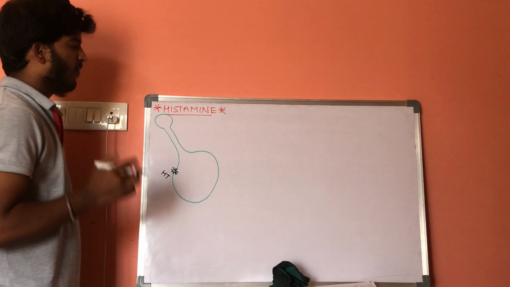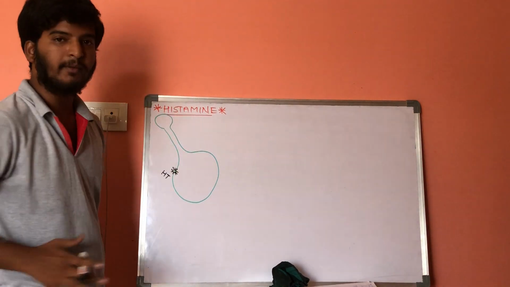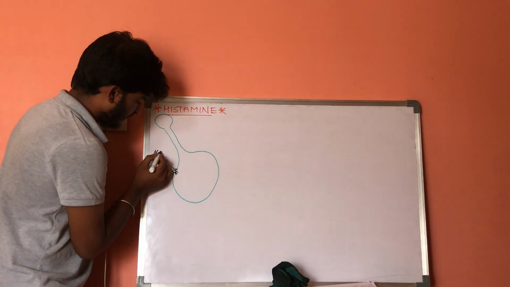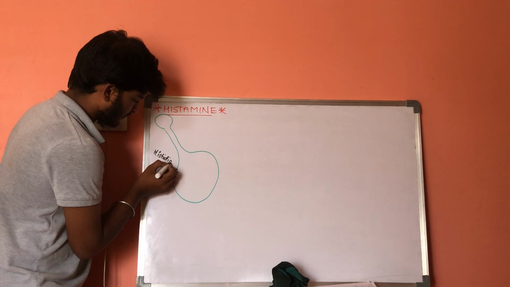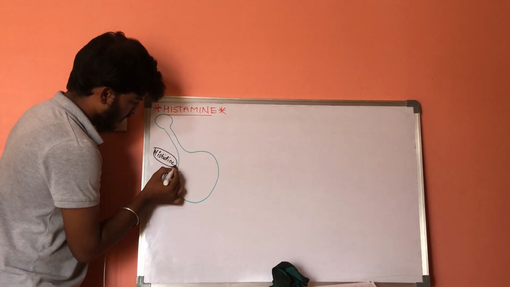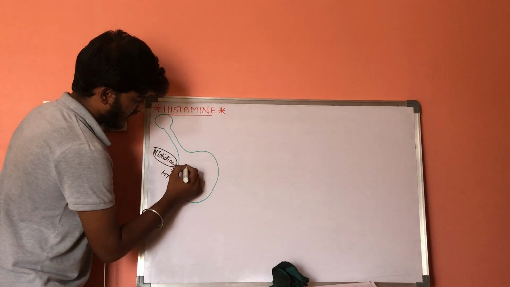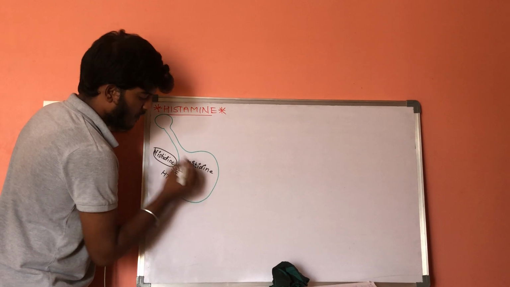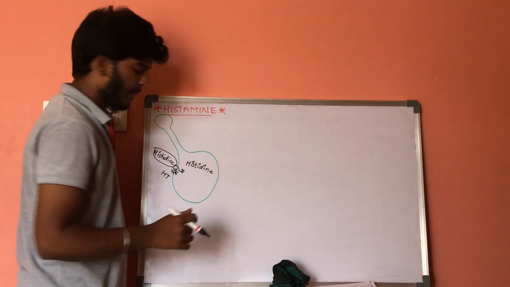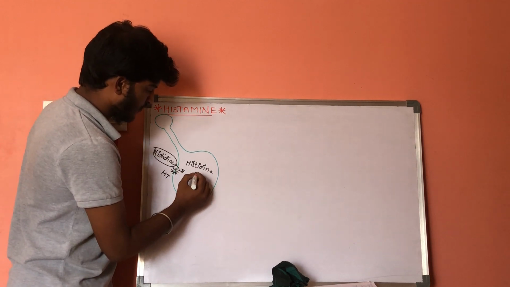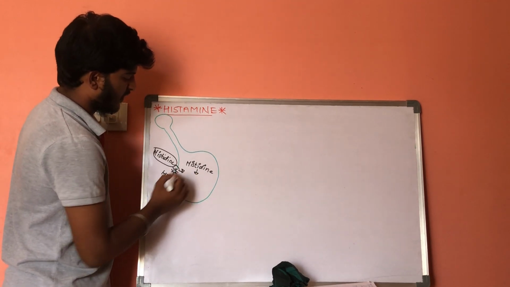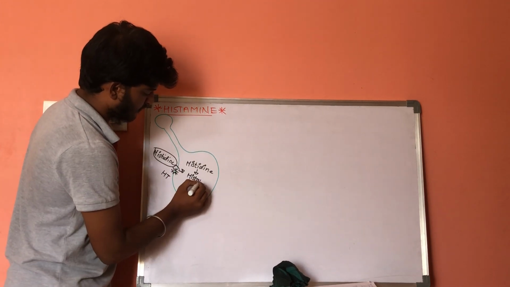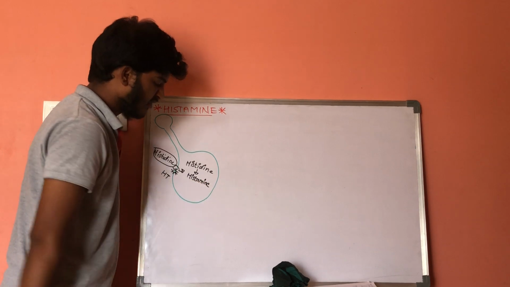The raw material which is required for synthesis of histamine is histidine, a monoamine. With this help it enters into the immunocyte, that is histidine. Whenever this histidine enters inside, with some enzymatic reactions it results in formation of histamine.